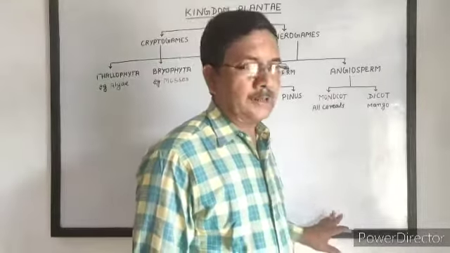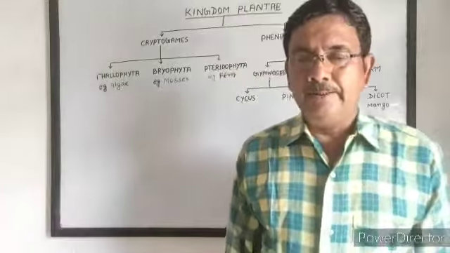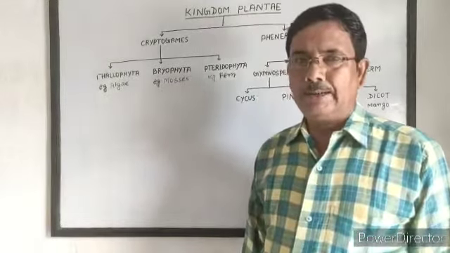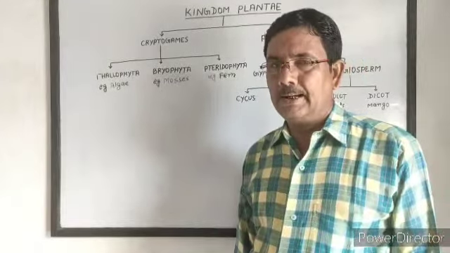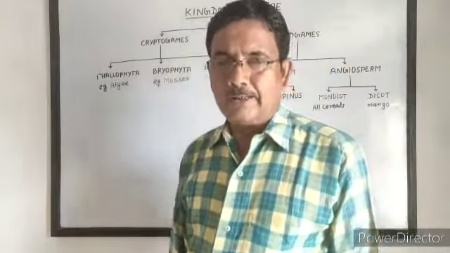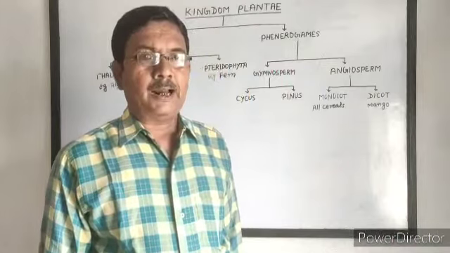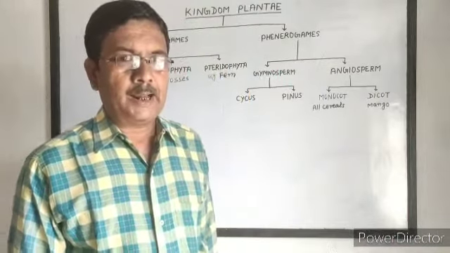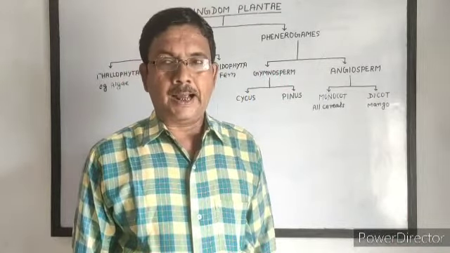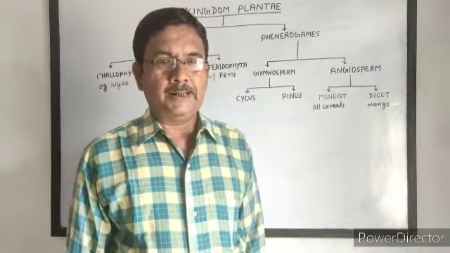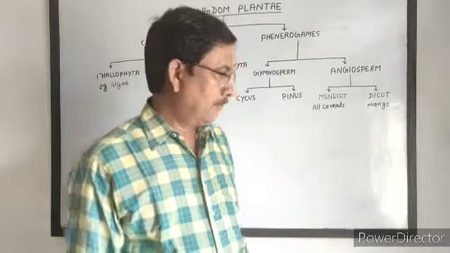Today, I am going to explain the kingdom Plantae. In previous class, we have already studied the five kingdom system of classification given by R.H. Whittaker, in which we studied there are five kingdoms: Monera, Protista, Fungi, Plantae, and Animalia.